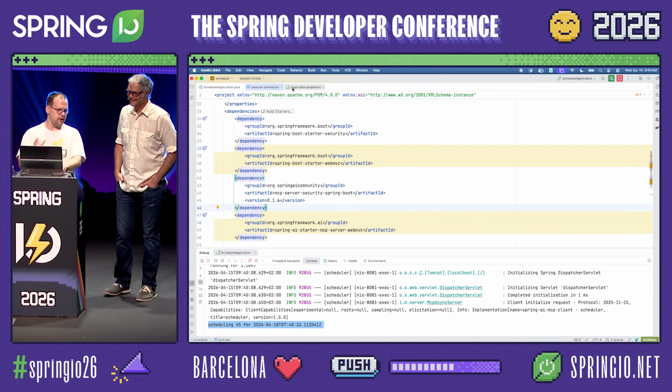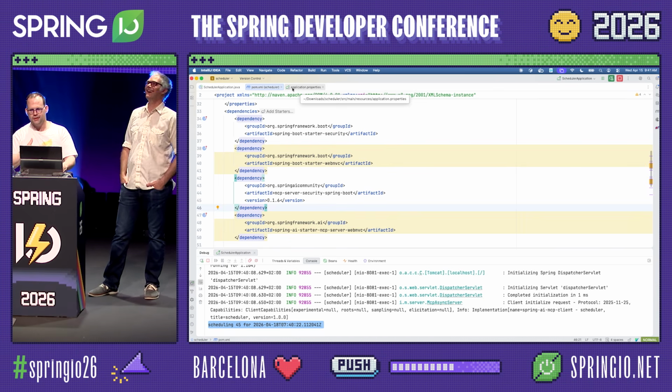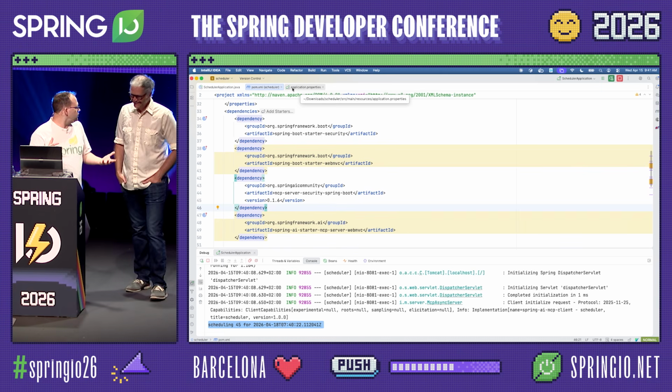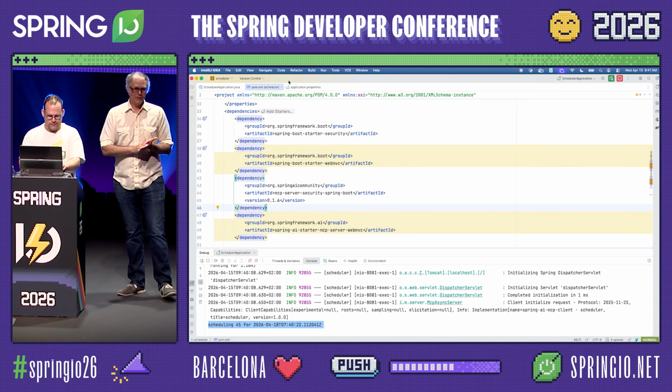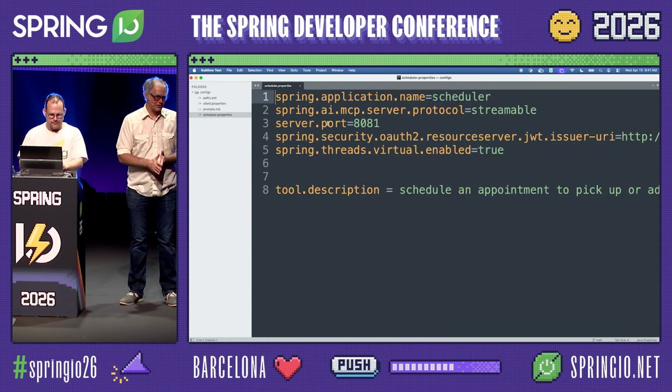So back to security. We're going to set up OAuth. Who loves OAuth? Don't all raise your hand at once. I love OAuth too, actually. But what does it do? We need a standard way to be able to authenticate to our MCP server.